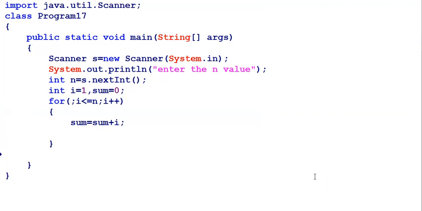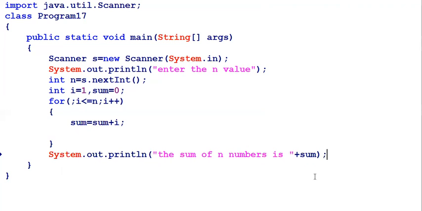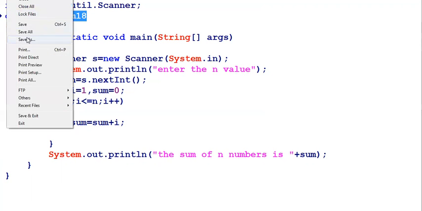After coming out from the for loop, I would like to print the value using System.out.println. I would like to print the sum of n numbers. The sum of n numbers is, and I would like to print the sum value. Now this is a small code which I am saving as program 18. That is the class name of program 18, and it will be compiled.